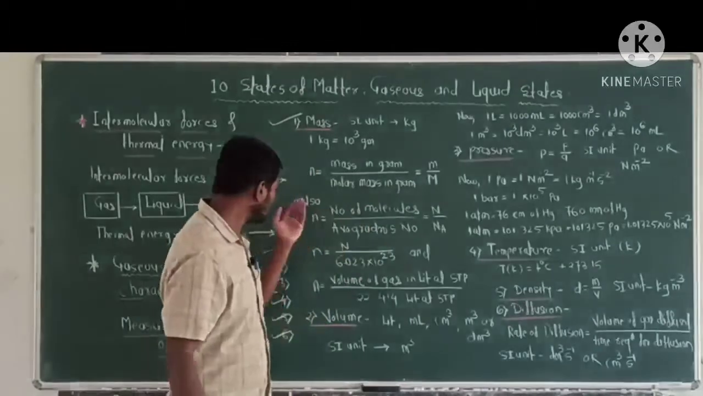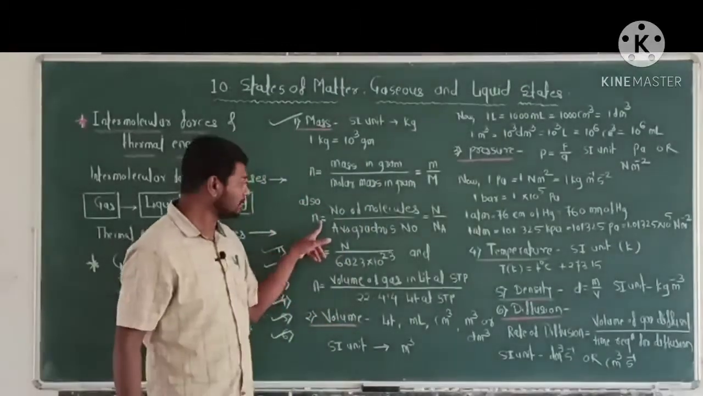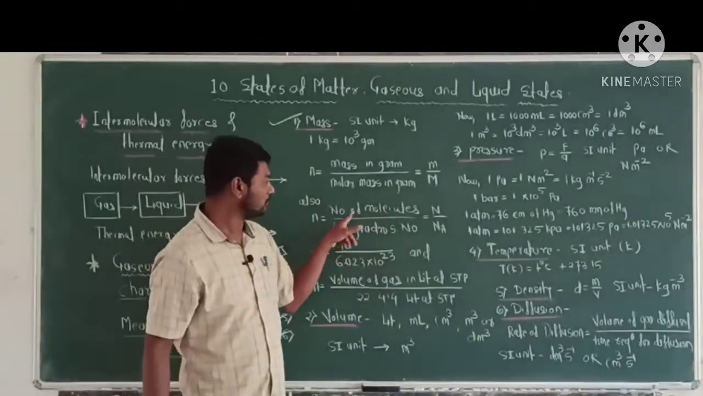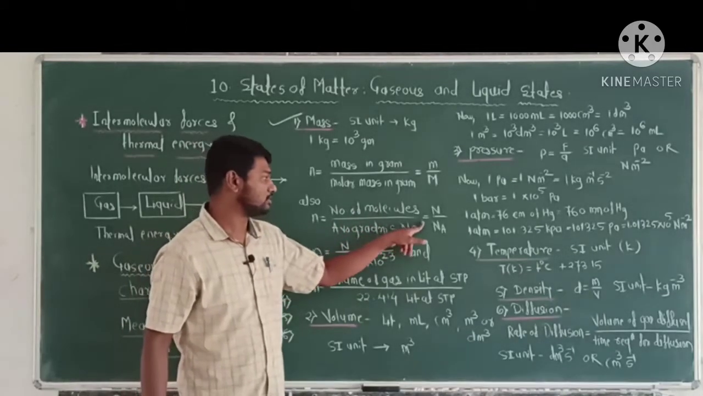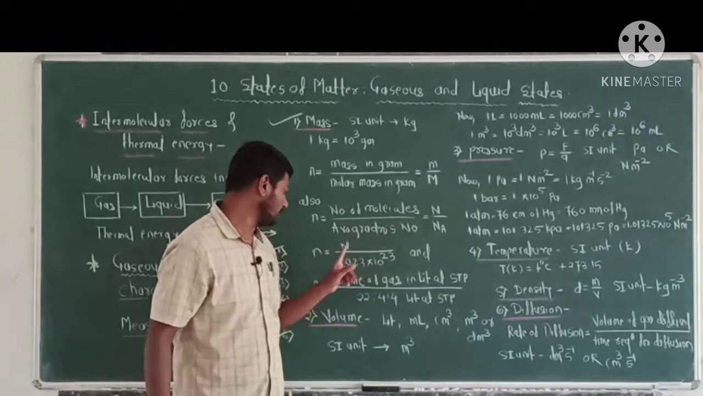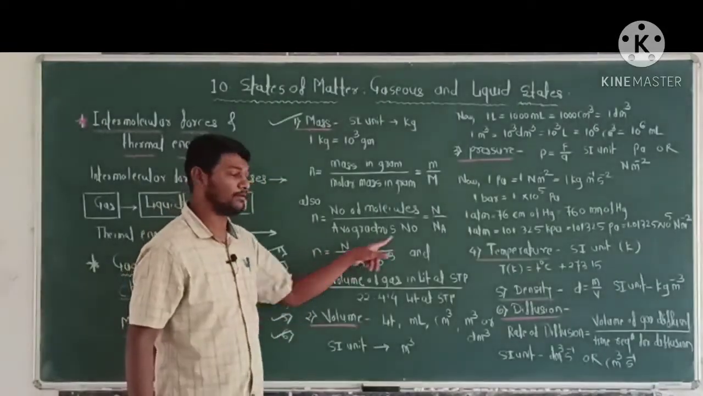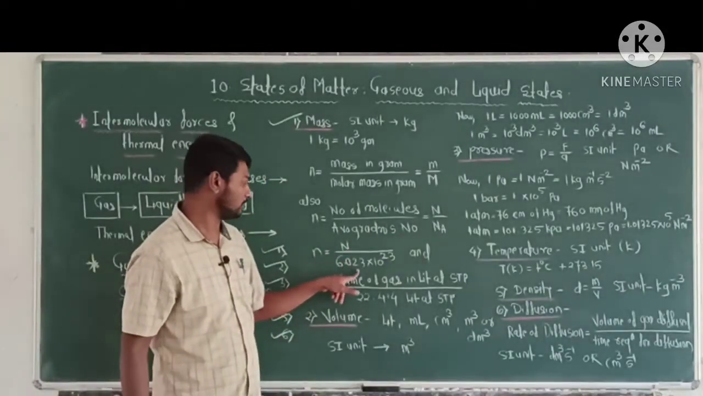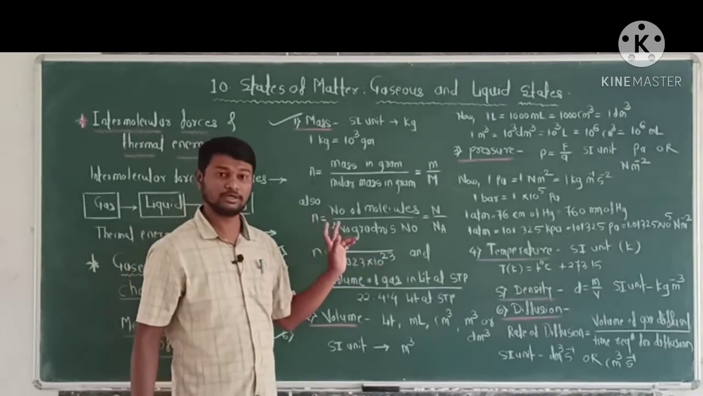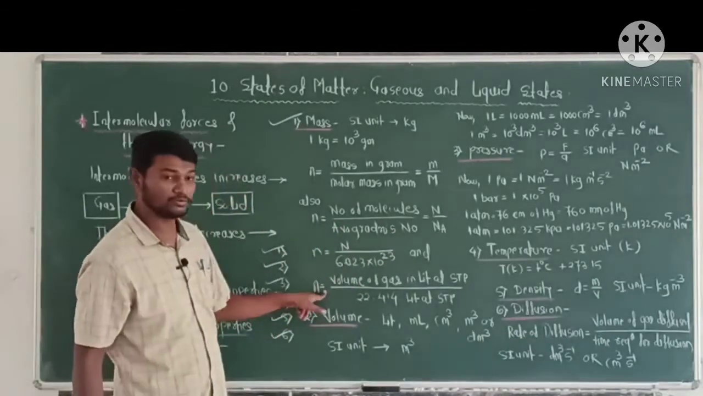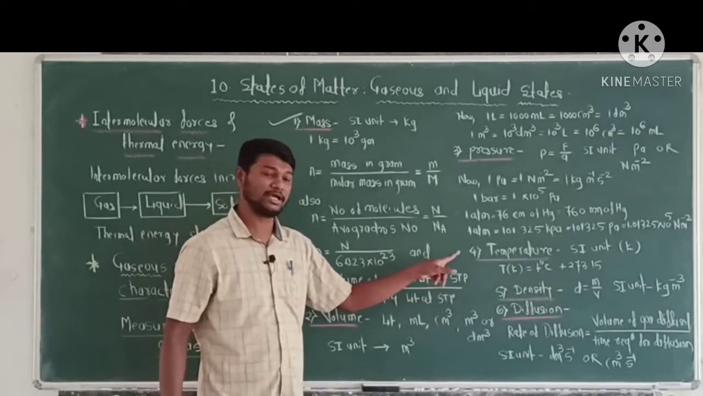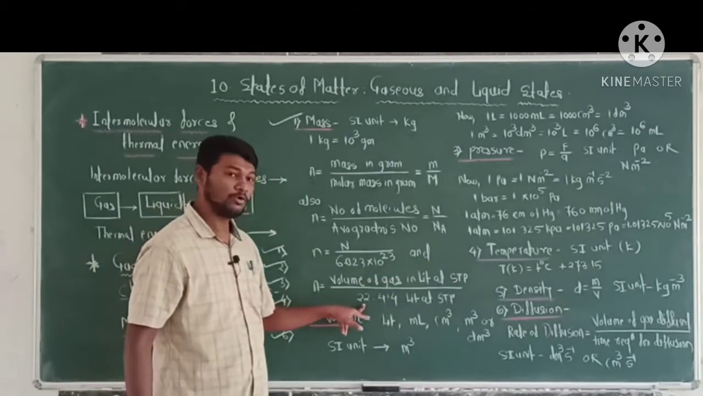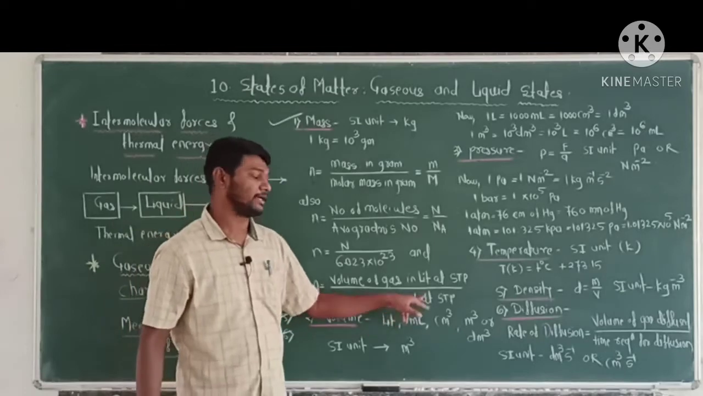Also, n is equal to the number of molecules divided by Avogadro's number, that is N upon Na, where Avogadro's number is 6.023 into 10 raised to 23. And n is equal to the volume of the gas in liters at STP, standard temperature and pressure, divided by 22.414 liters at STP.